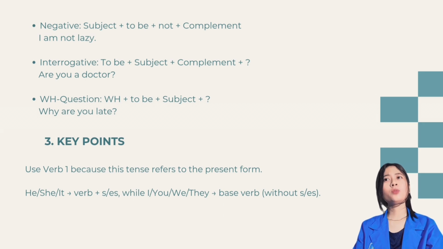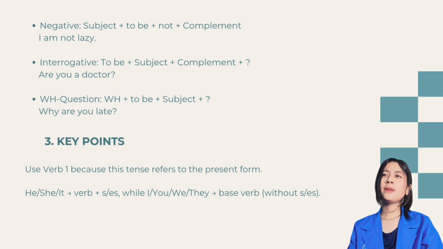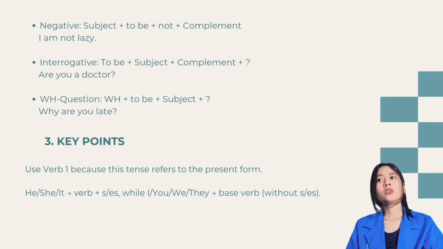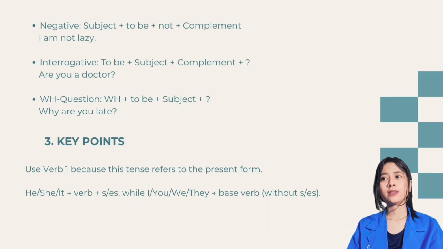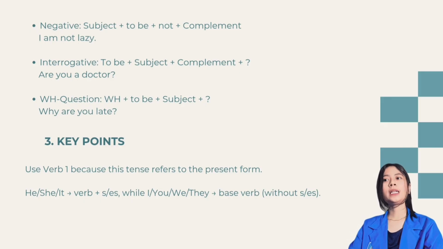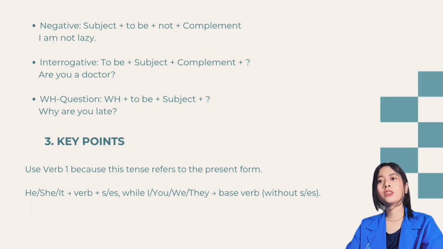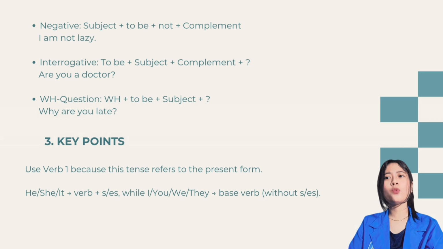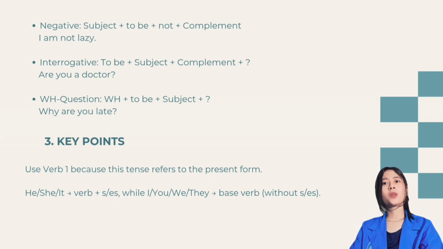Negative: subject, to be, not, complement. I'm not lazy. Interrogative: to be, subject, complement. Are you a doctor? WH question: WH, to be, subject. Why are you late? 3. Key points. Use verb 1 because this tense refers to the present. He, she, it take verb with s or es, while I, we, they, you take verb without s or es.